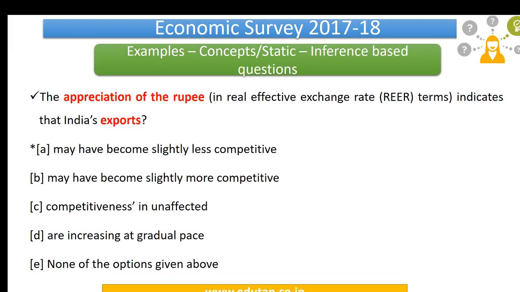Okay, friends. So here we are moving into the next part, that is concept-static inference-based questions. Let us see an example. Now, the appreciation of the rupee in real effective exchange rate terms indicates that India exports what, right? So what we have done is understood certain concepts. Now comes the test of our understanding of the concept. Only when we have understood the concept well can we answer such types of questions. So our base should be concept strengthening here, right?